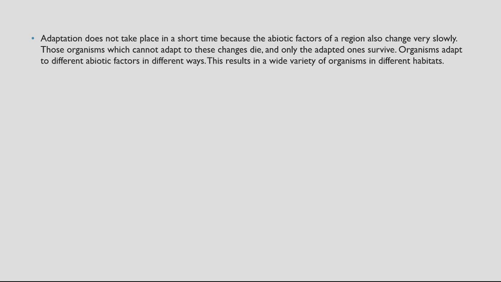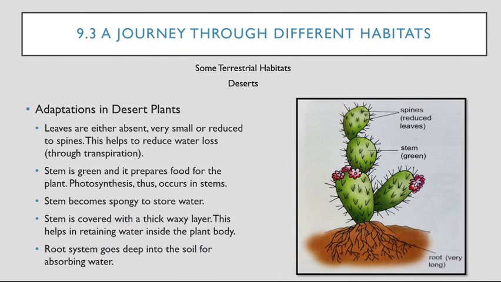Organisms adapt to different abiotic factors in different ways. This results in wide varieties of organisms in different habitats. Moving further to 9.3, a journey through different habitats. So what is this all about? Let's see. In this, we will see different habitats of some regions like desert and ocean. First, let's see some terrestrial habitats.